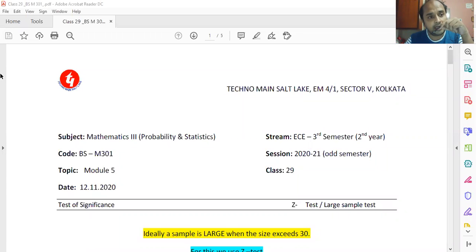If there are doubts from students' end, we can again arrange a class and discuss things. So officially I can complete BSM 301 after 3 or 4 classes, but unofficial classes can be taken.